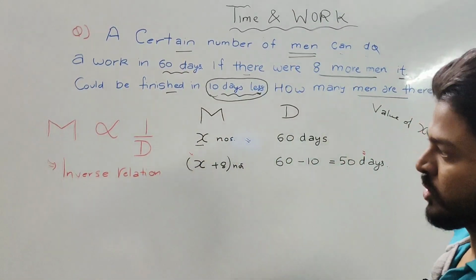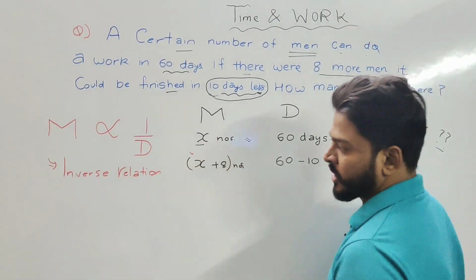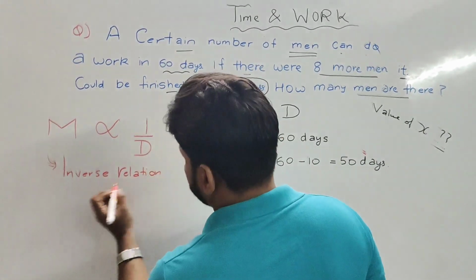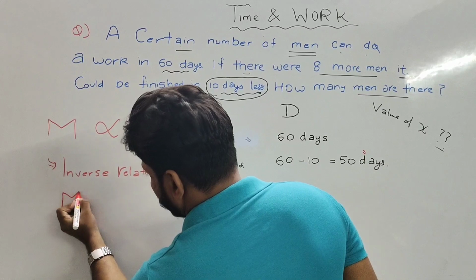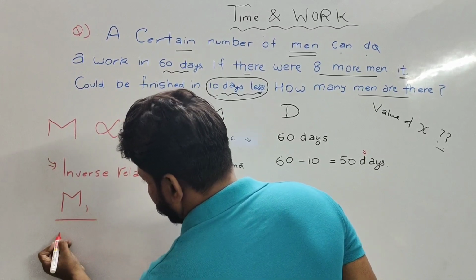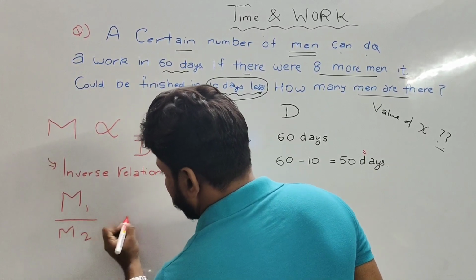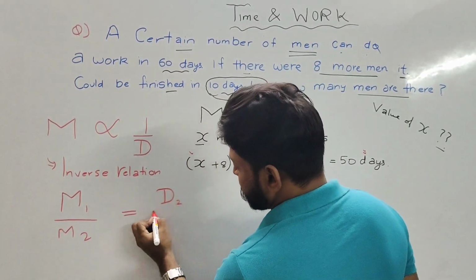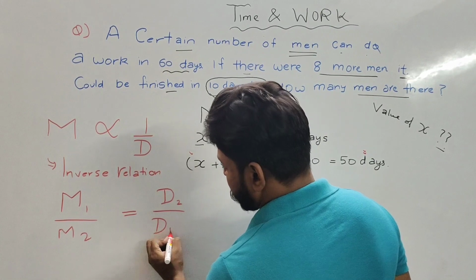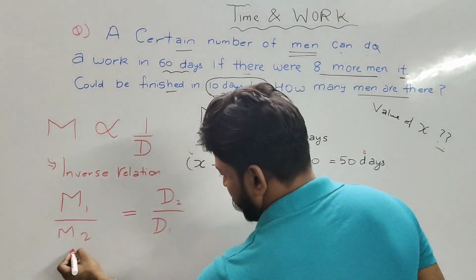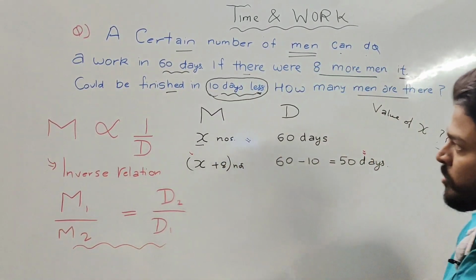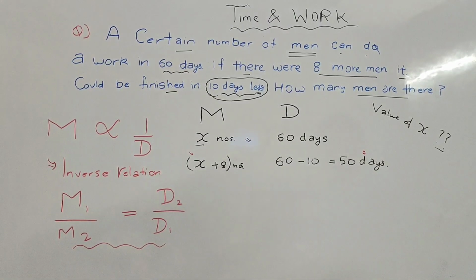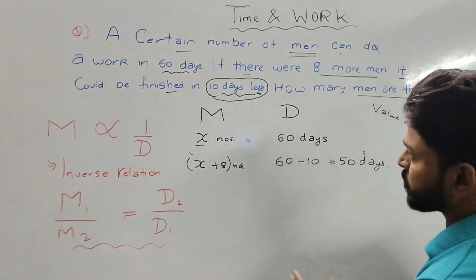For this question, what we can take from this relation is: the number of men in the first case divided by the number of men in the second case is equal to the number of days in the second case divided by the number of days in the first case. We have to use this formula to solve this question. Now coming to the actual part, how to solve this question.